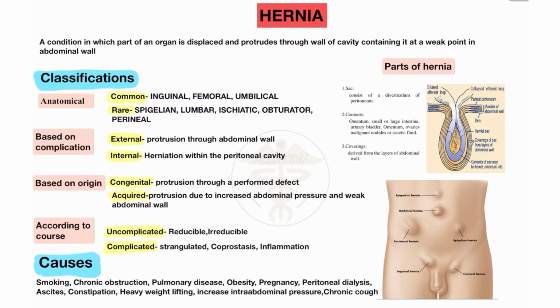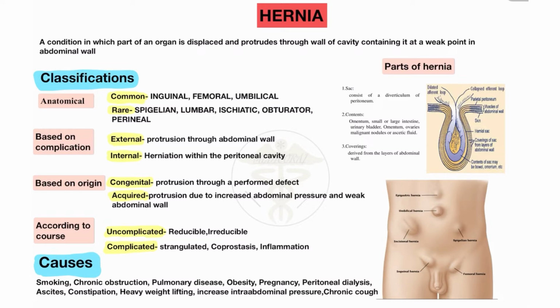So a condition in which part of an organ is displaced or protrudes through the wall of the cavity containing it at a weak point in the abdominal cavity or any region like the pelvic region. So these are the causes of hernia: weakness of the abdominal cavity or of the pelvic region, which are also different positions in our body.